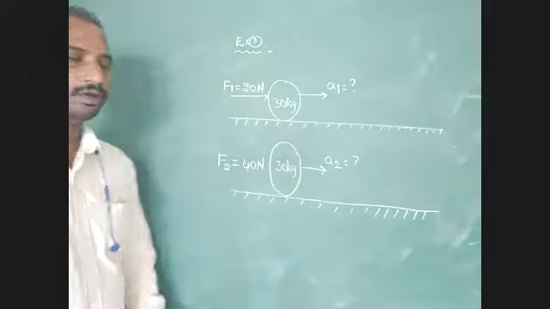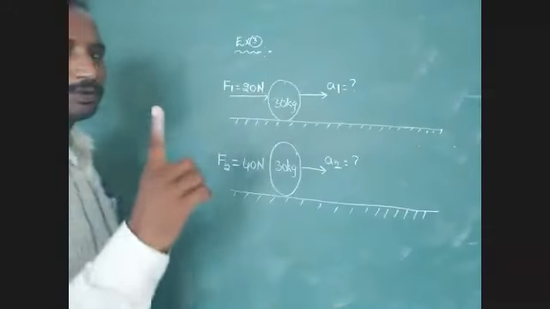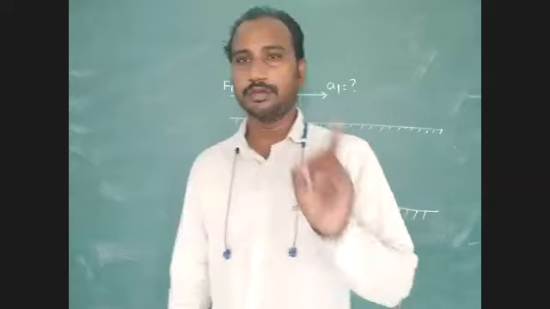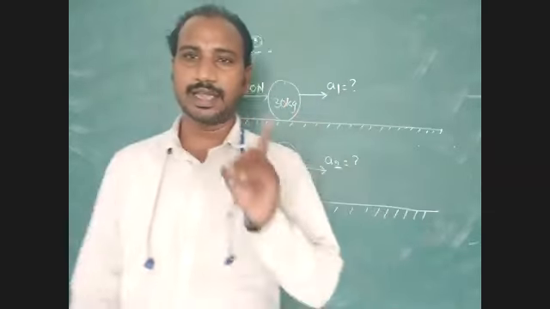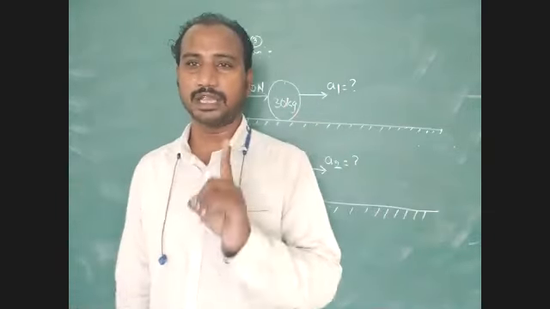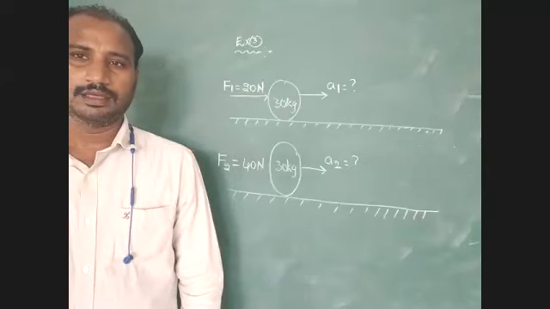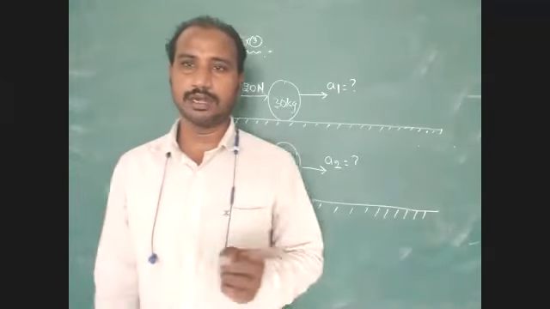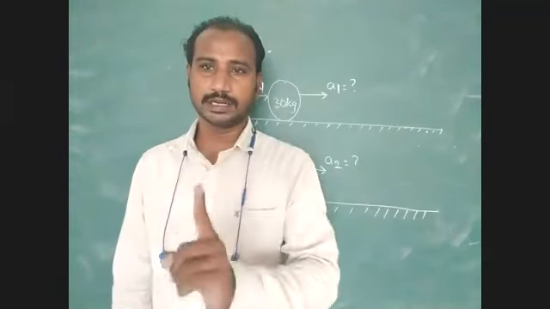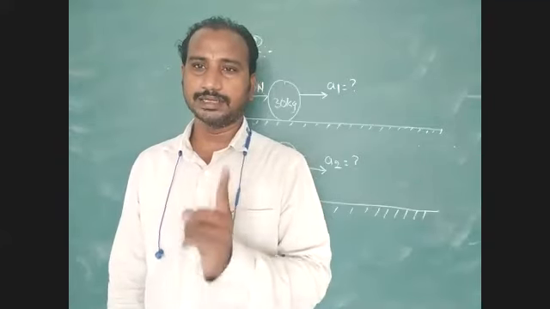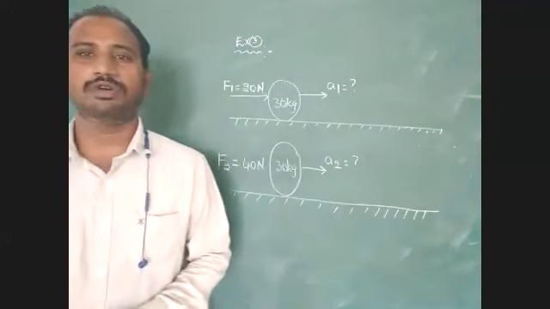Yes or no? In the previous example problem, I explained one small point for you. If force is constant, then acceleration is inversely proportional to mass. If external force is constant, then acceleration is inversely proportional to mass.